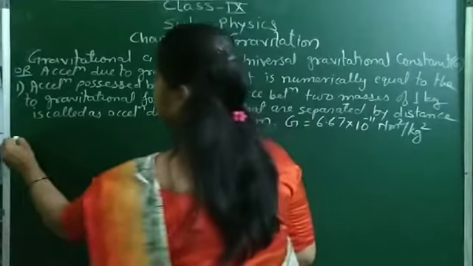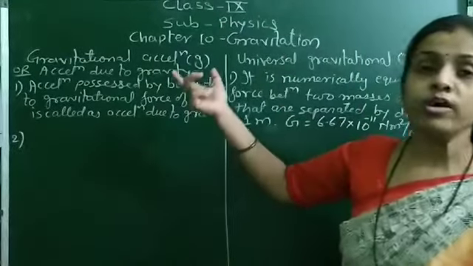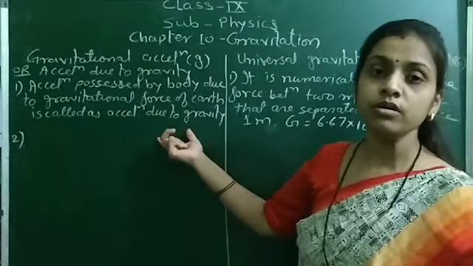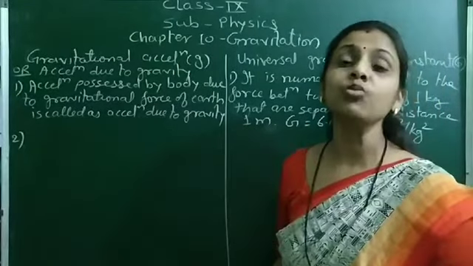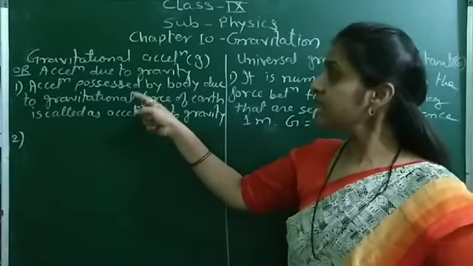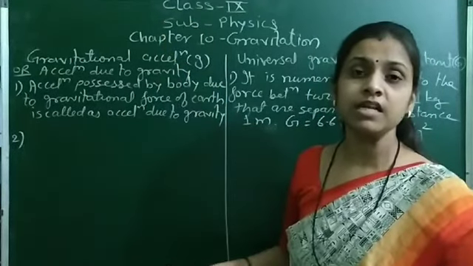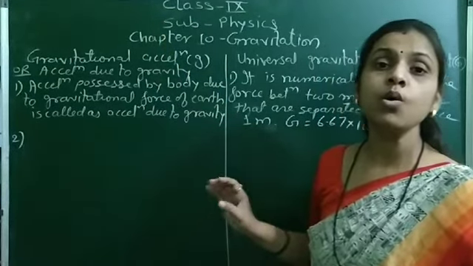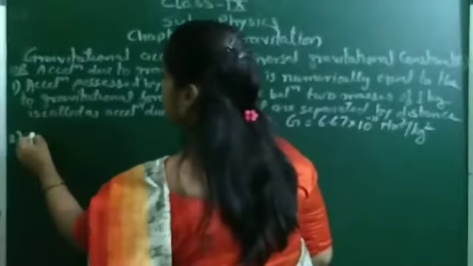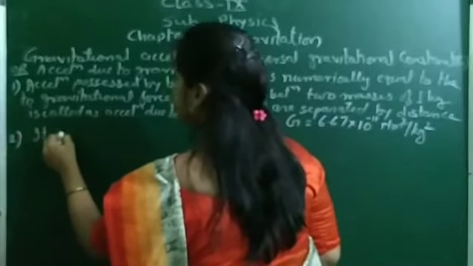Then second, acceleration due to gravity always acts in a downward direction. Means it has a direction, and as it has a direction, therefore it is a vector quantity.